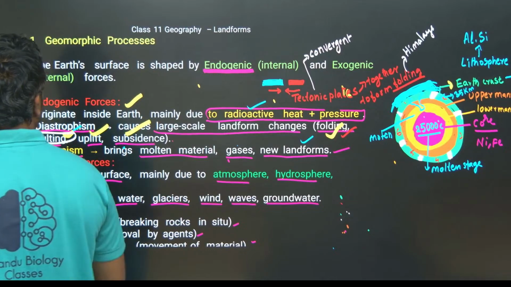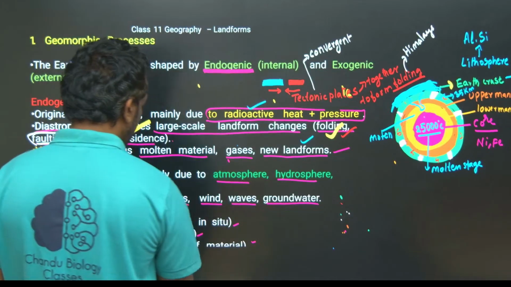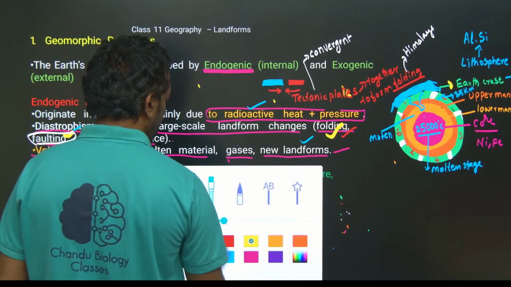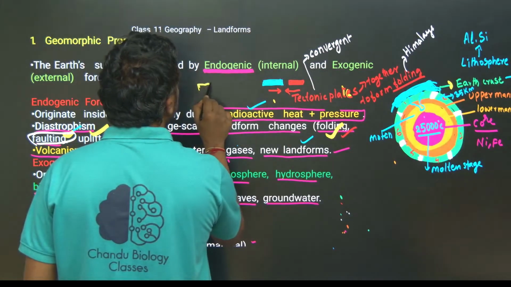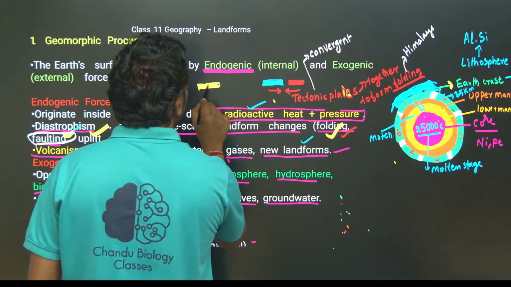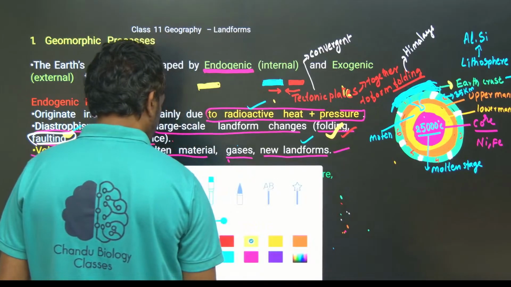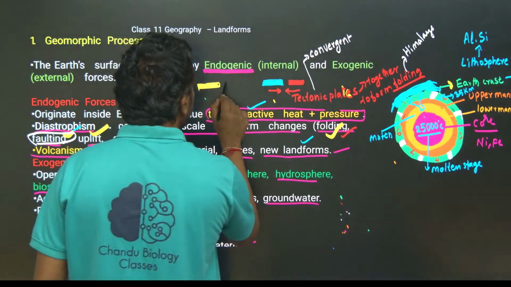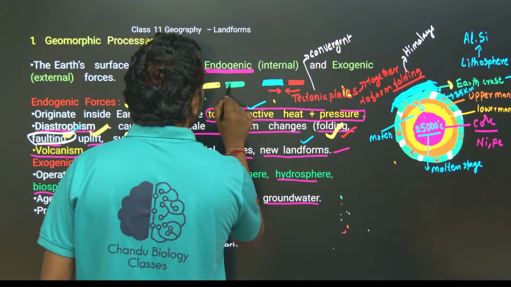Faulting is what? Faulting means if any plate, this plate and another plate, move away.